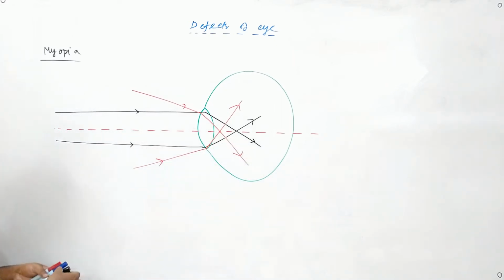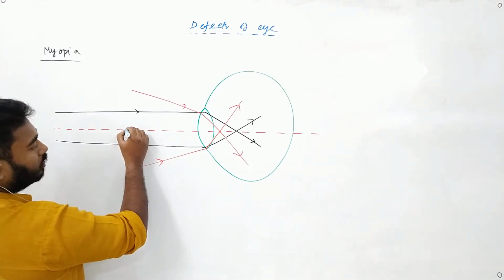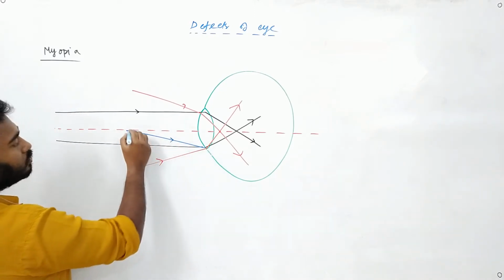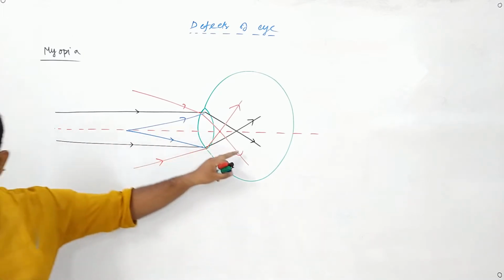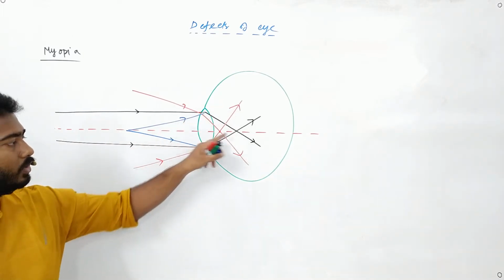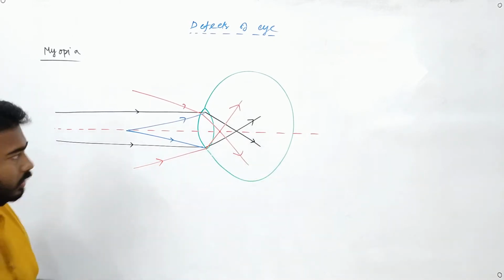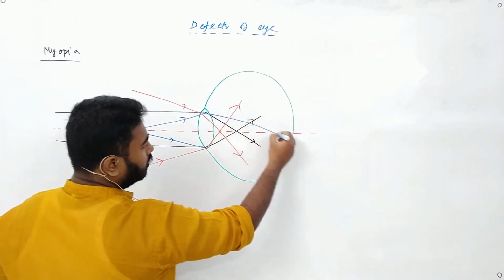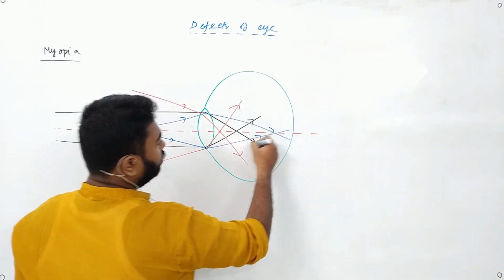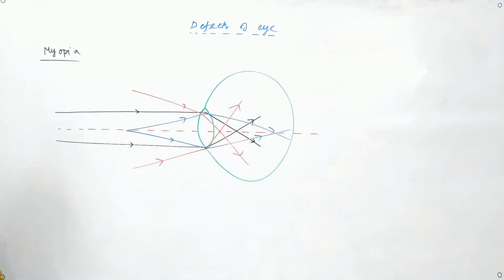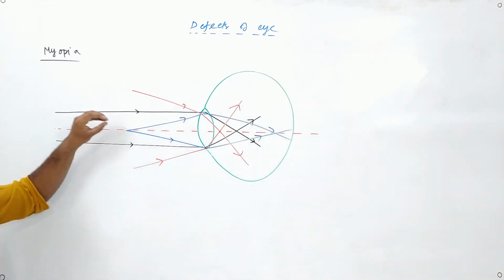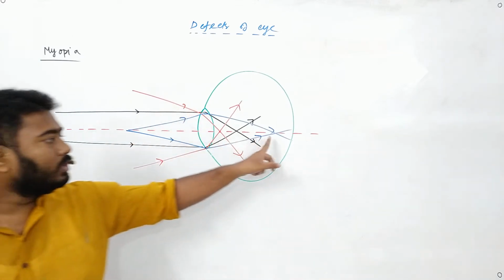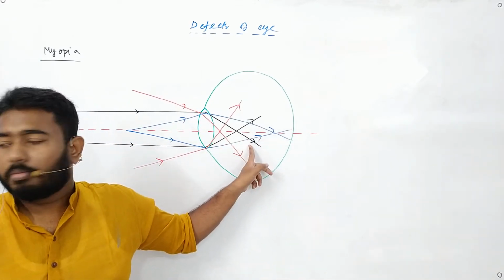Now if I make the rays come in this way, what will happen? Will they converge or diverge? They will converge, of course, but will they converge before this or after this? After. That means if I make these rays diverging, then they will converge somewhere after this. So there is a possibility that we can get the image in this situation if the rays of light can be diverged such that they form the image beyond the initial point of intersection.